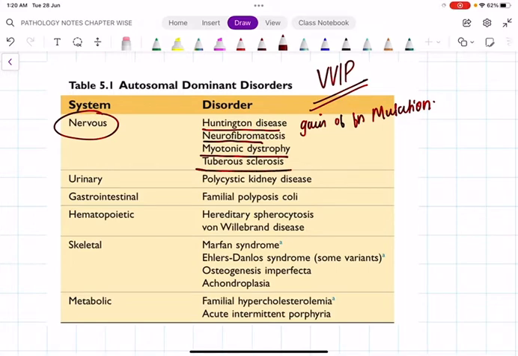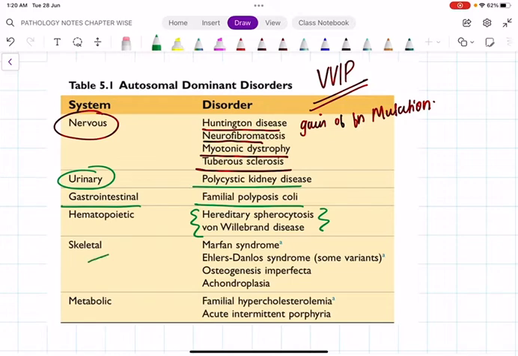In urinary we have polycystic kidney disease. Usually we call it autosomal dominant polycystic kidney disease. We have autosomal recessive polycystic kidney disease also, but generally if they ask you about polycystic kidney disease, you can go for autosomal dominant unless otherwise specified. In gastrointestinal, we have familial adenomatous polyposis coli, that is FAP. In hematopoietic, we have 2 important conditions you have to remember. One is hereditary spherocytosis and another one is von Willebrand disease. Both of them are autosomal dominant. In von Willebrand disease, some entities are even autosomal recessive, but predominantly they are autosomal dominant.